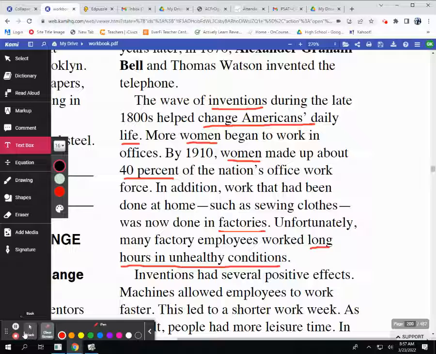By 1910, women made up about 40% of the nation's office workforce. In addition, work that had been done at home, such as sewing clothes, was now done in factories. Unfortunately, many factory employees worked long hours in unhealthy conditions.